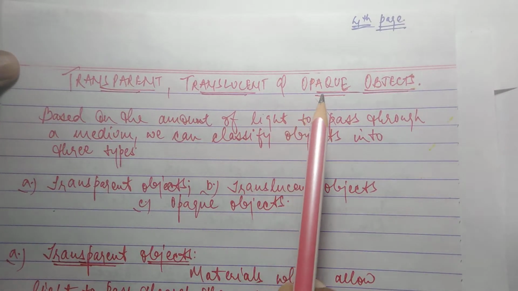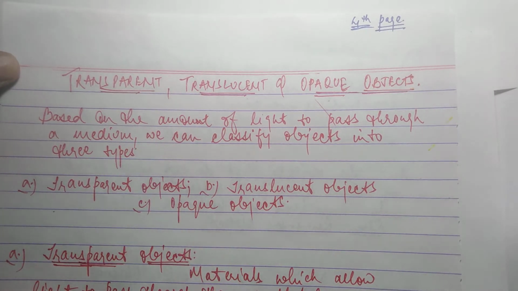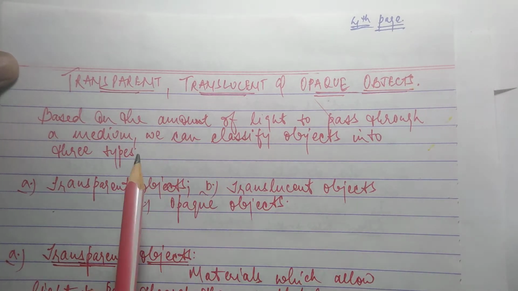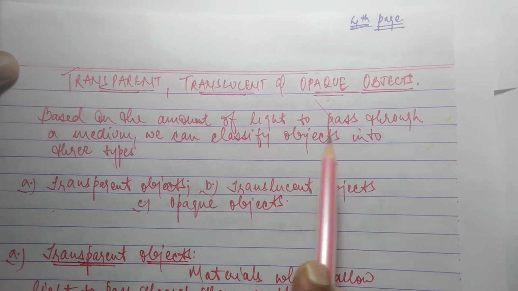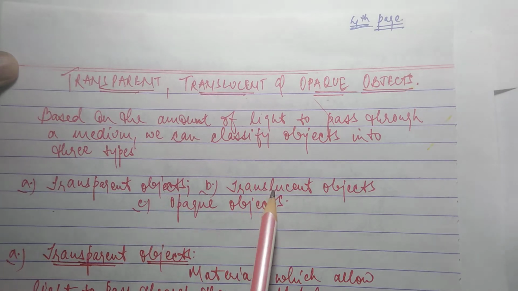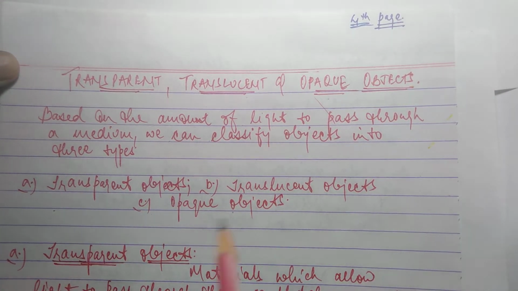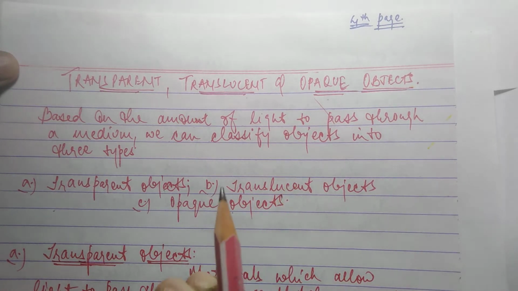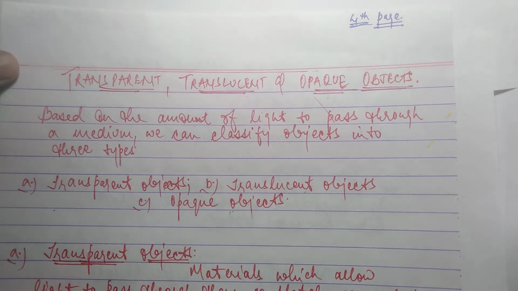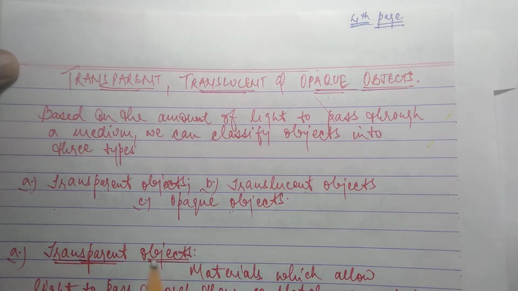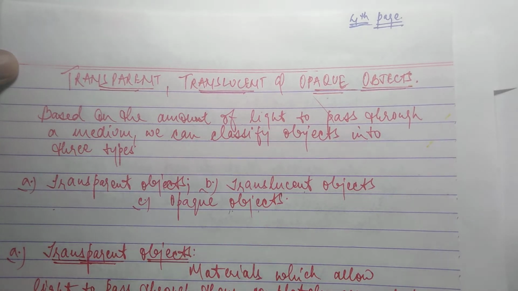Now, fourth page: transparent, translucent and opaque. Transparent मतलब जिसके आर पार हम देख सकते हैं, okay? Based on the amount of light passing through a medium, we can classify objects. Transparent से हम आर पार देख सकते हैं, जैसे transparent glass होता है। Translucent जिसके आर पार हम देख सकते हैं और नहीं भी देख सकते, मतलब धुंधला दिखा देता है। And opaque जिसके आर पार हम बिल्कुल नहीं देख सकते। It is called an opaque object. जैसे दीवार है, it is called an opaque object, क्योंकि हम आर पार नहीं देख सकते।